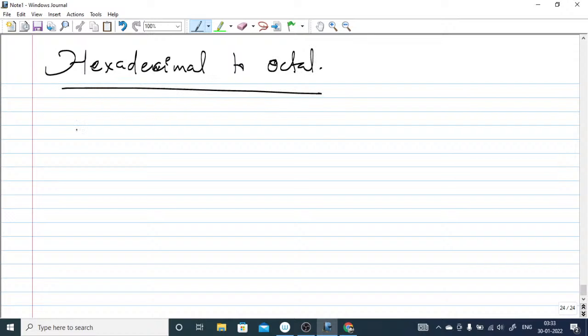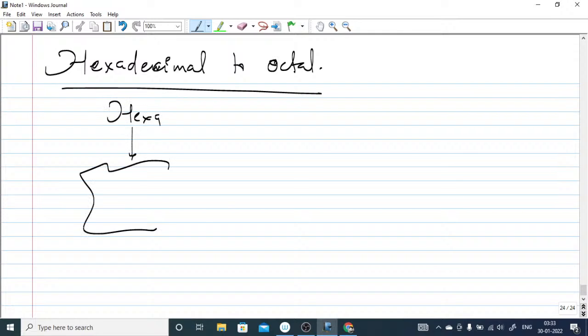Moving forward, here, hexadecimal to octal. As I told you, if you're going from hexadecimal to octal, what you have to do is convert hexa to binary first.